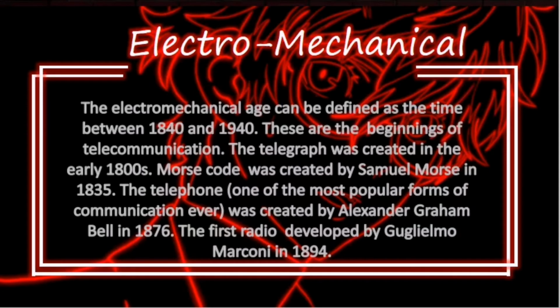The electromechanical age can be defined as the time between 1840 and 1940. These are the beginnings of telecommunication. The telegraph was created in the early 1800s. Morse code was created by Samuel Morse in 1835. The telephone, one of the most popular forms of communication ever, was created by Alexander Graham Bell in 1876. The first radio was developed by Guglielmo Marconi in 1894.